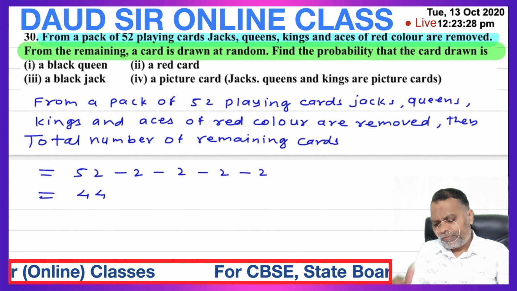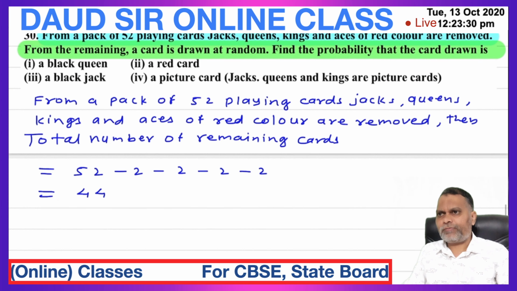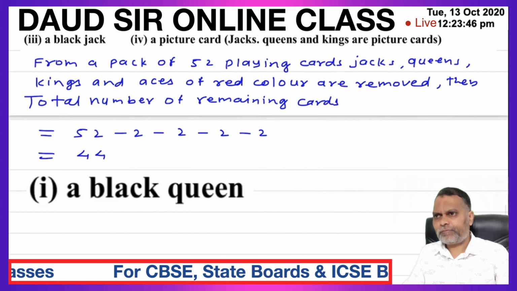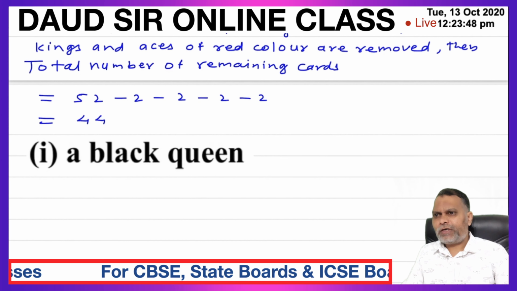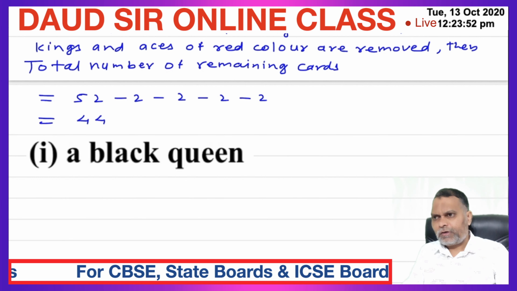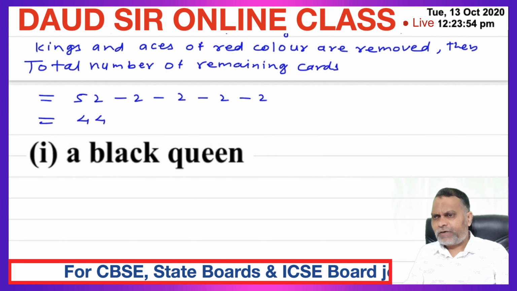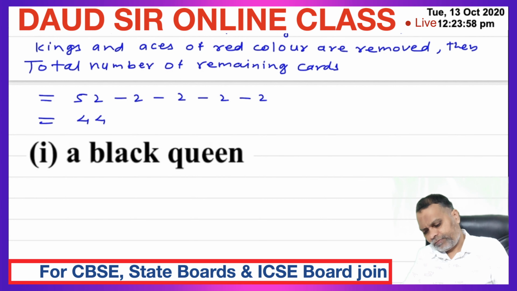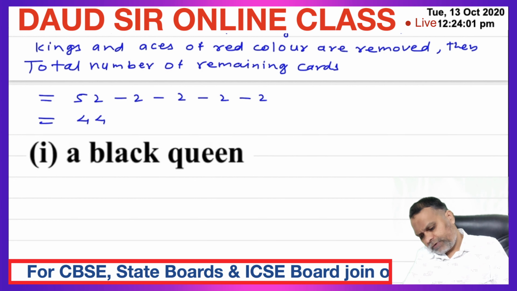So from the remaining cards, a card is drawn. So what is the probability of this? A black queen. So in these 44 cards, how many black queens? 2 red queens are removed already, so only 2 black queens will be there.